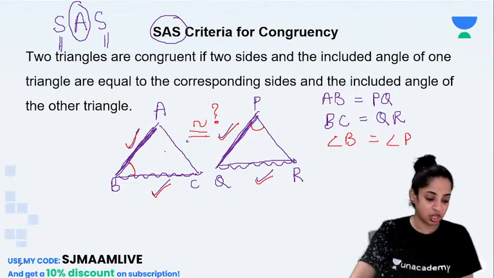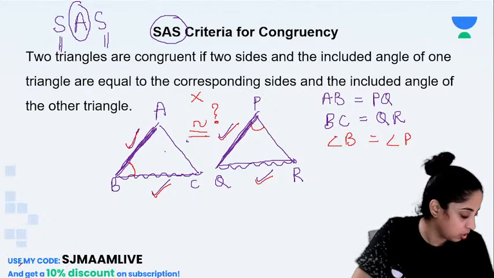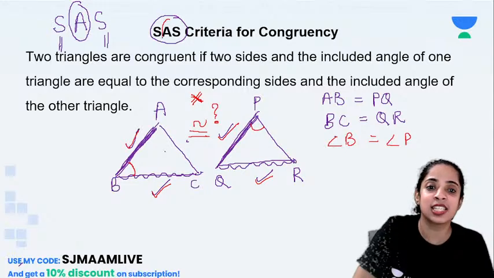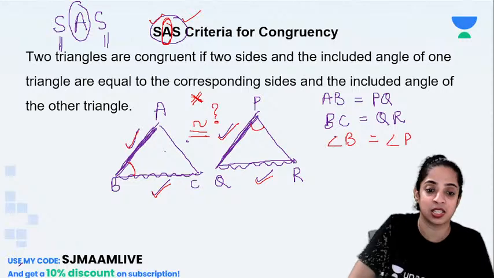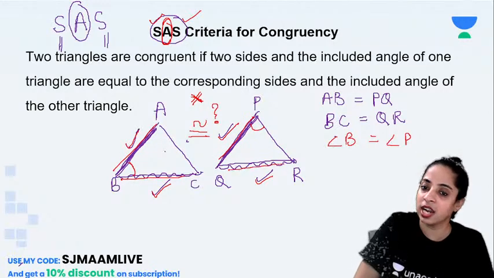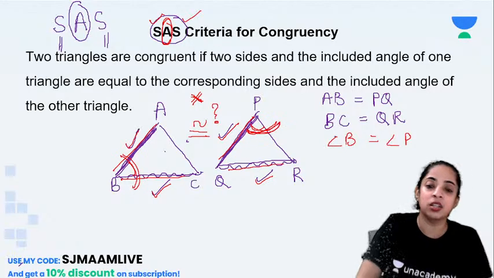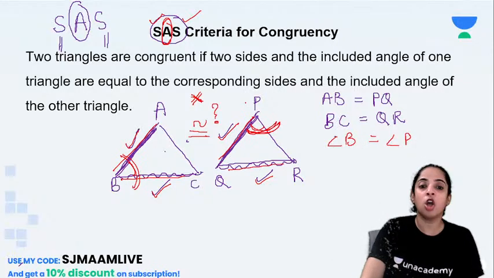No, Somesh, they both are not congruent right now, because SAS says that this angle should be sandwiched between the two sides. So this side and this side are equal. But here this is the sandwiched angle, and in this case, this is a separate angle, right? The tomato is falling out of the sandwich. So they are not congruent by SAS.